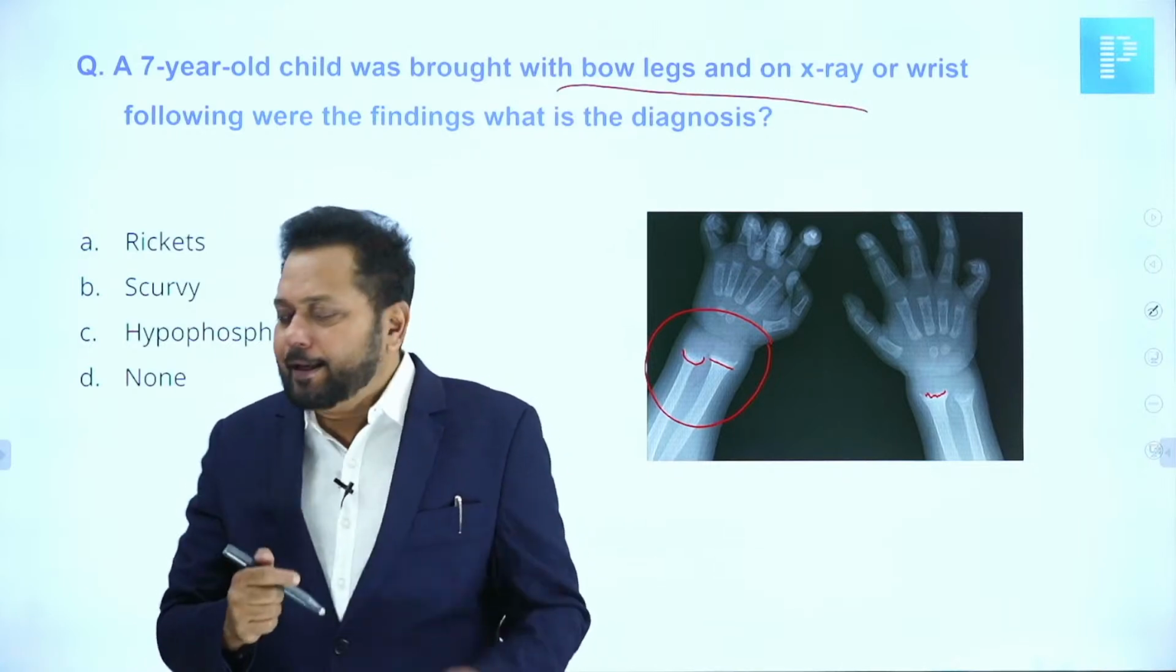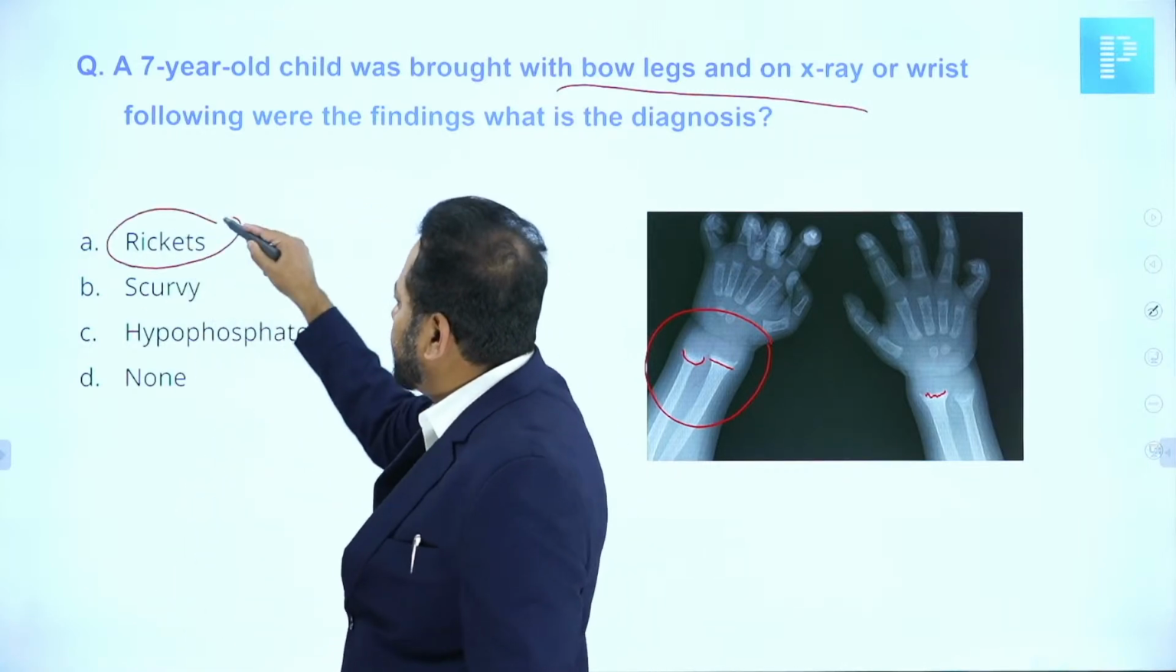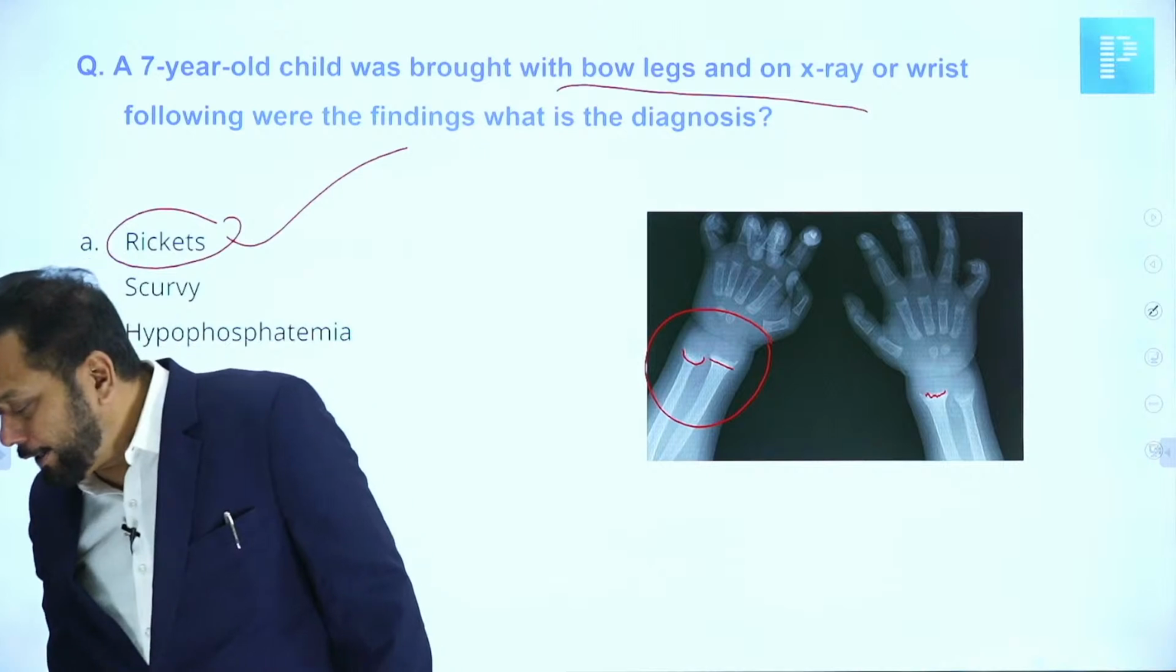So, classically that should be a case of rickets.